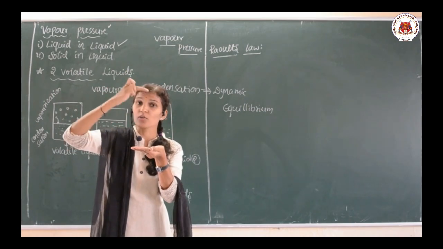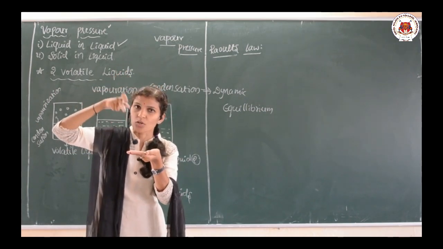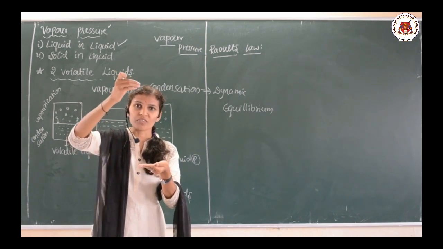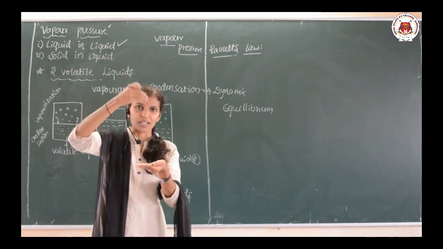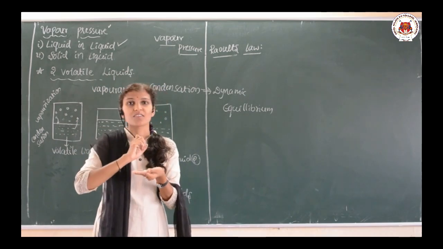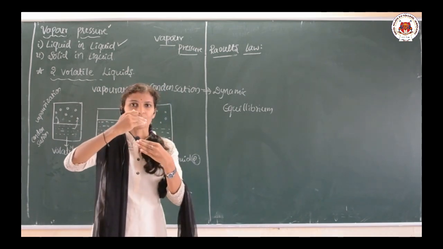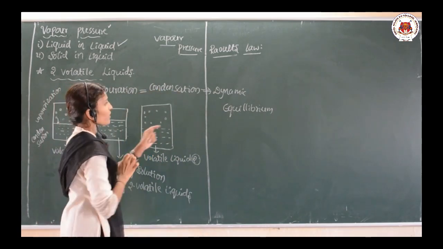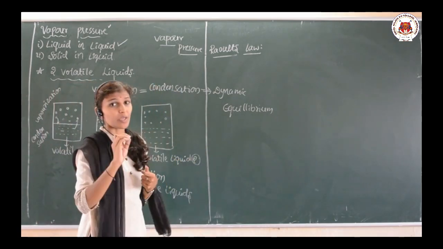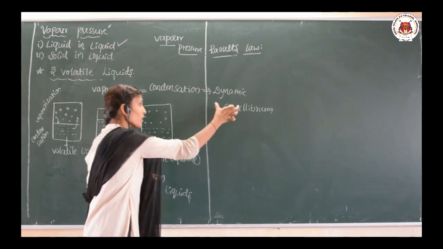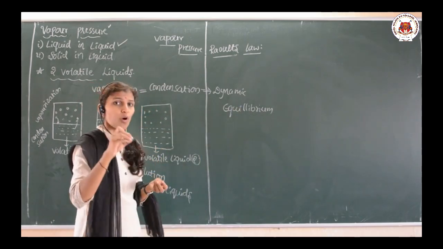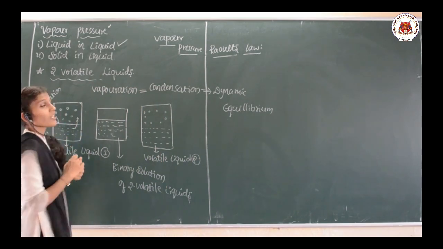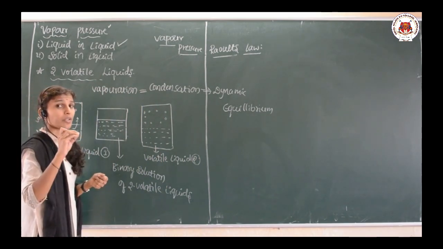The liquid forms the vapors, that is vaporization. After some time those vapors come back to the solution, that is condensation. When these two processes are at the same rate, there is a formation of dynamic equilibrium. During dynamic equilibrium, the pressure exerted by these vapors is called vapor pressure.